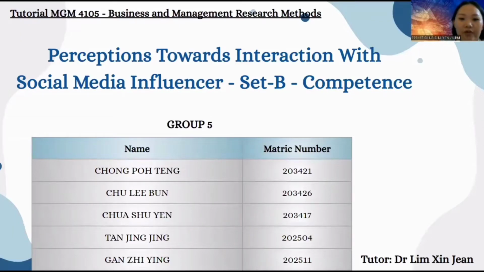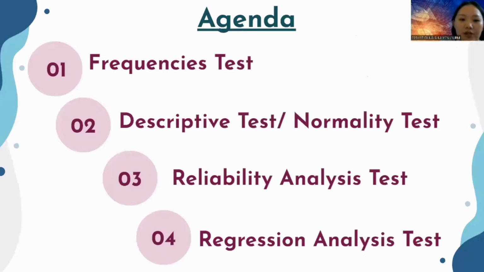We are from Group 5, and today's presenters will be me, Chua Suyan, Chu Libun, Chong Poteng, Dan Ziying, and Dan Jingjing. Our analysis topic is perception towards interaction with social media influencer. During this presentation, we will go through the frequency test, descriptive and normality test, reliability test, and the last one will be the linear regression.